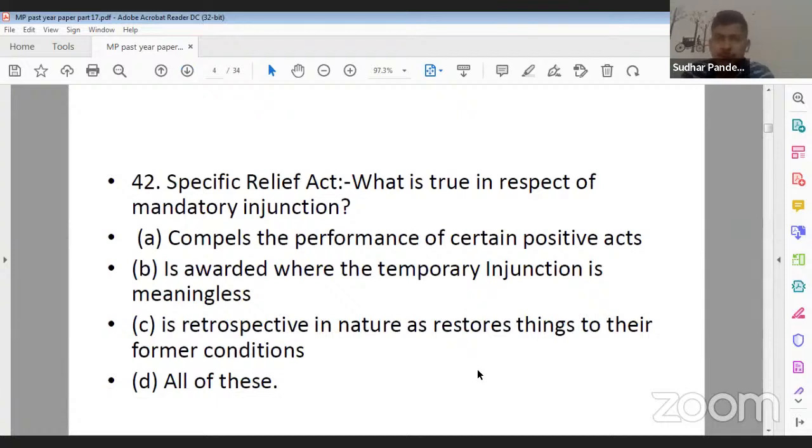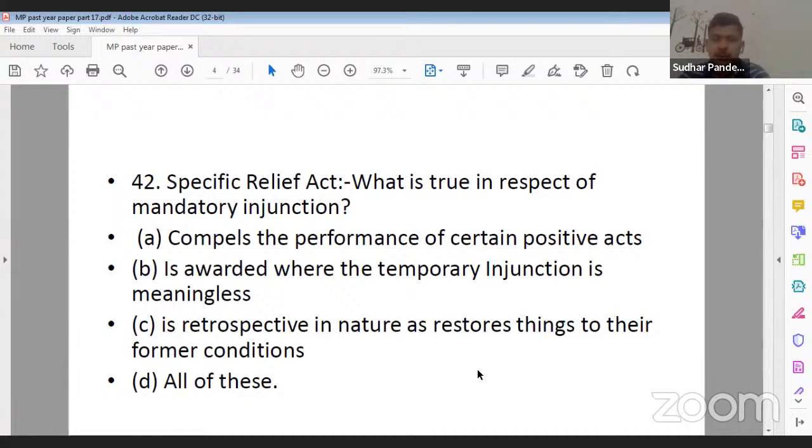Question number 42. What is true in respect of mandatory injunction? Option A, compels the performance of certain positive acts. Option B, is awarded when the temporary injunction is meaningless. Option C, is retrospective in nature as it restores the things to their former conditions. And D, all of these or all of the above.